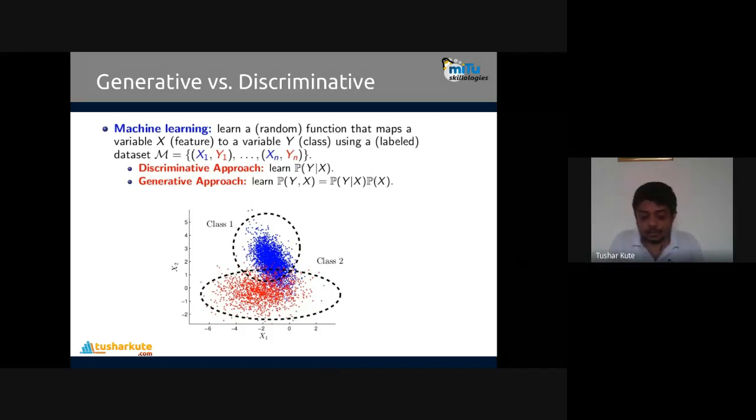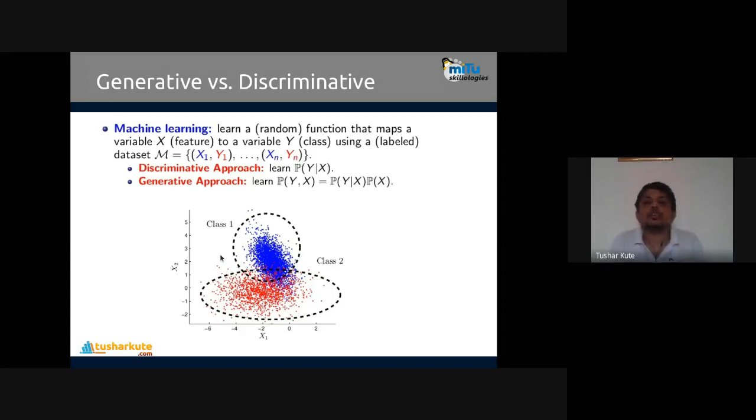The data set is M, where it contains x1, y1, x2, y2, x3, y3, just like salary and experience we have seen. Salary is the y, experience is the x. And likewise, we have some n number of elements in this. So M is a data set, n is a number. You can see yn and xn presented here, like this.